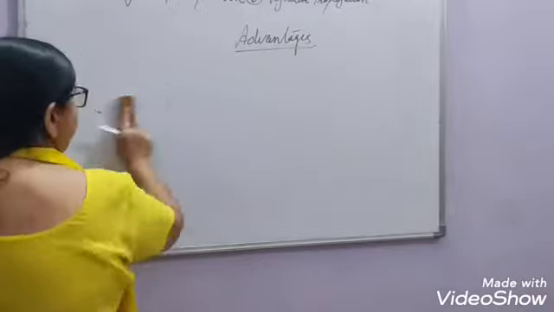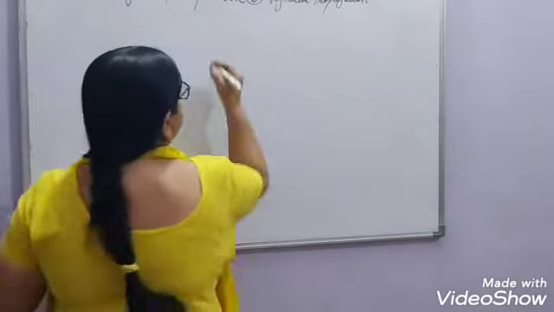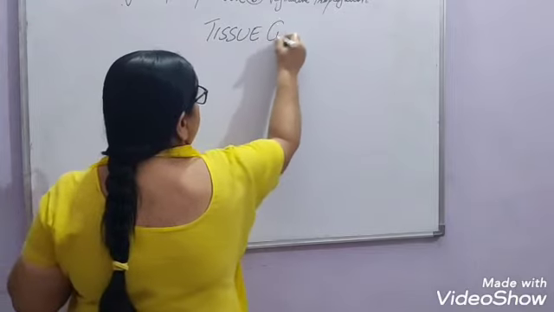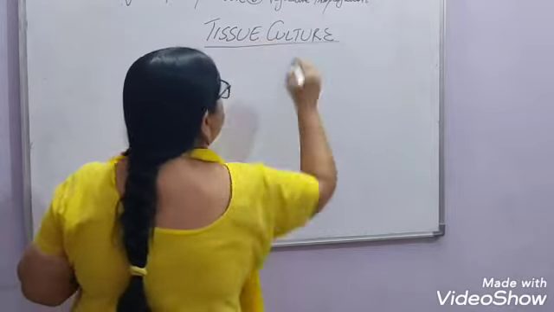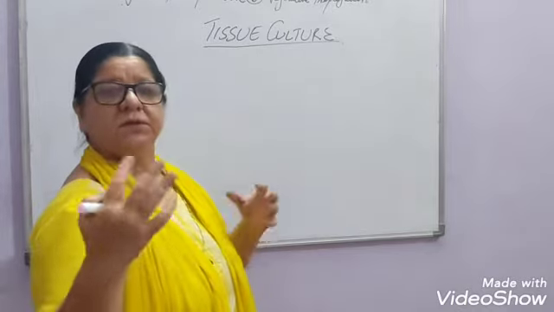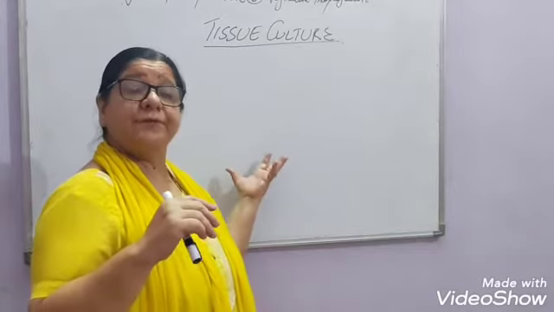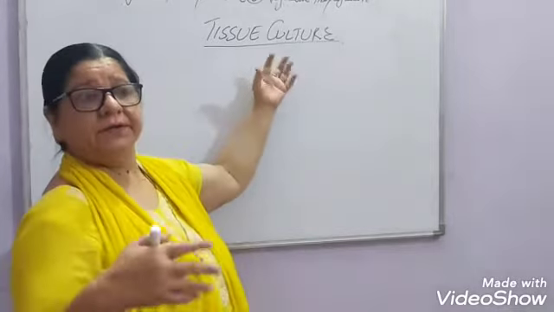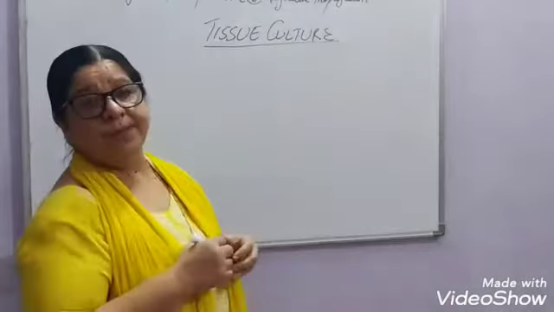Then there is one more method by which the plants are grown, that is known as tissue culture. Many ornamental plants are grown by this method. Now these days in the marriage parties or the parties, you see lots of flower decoration. So these flowers are mainly grown by this process. The orchids, the chrysanthemums, the other ornamental flowers are mainly grown by this method.